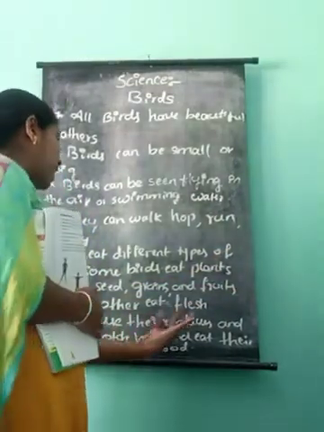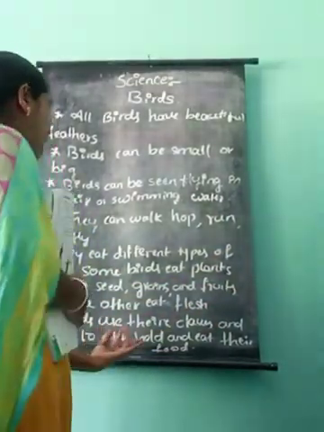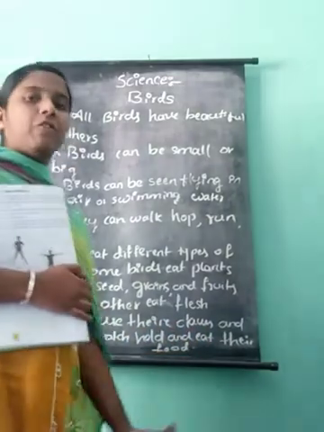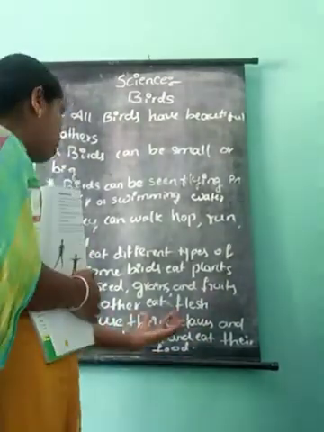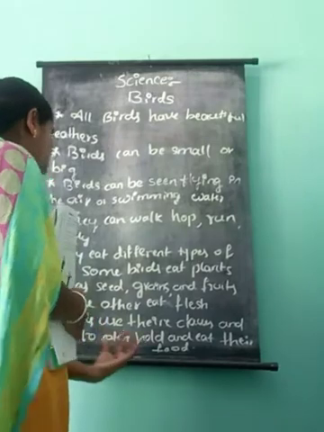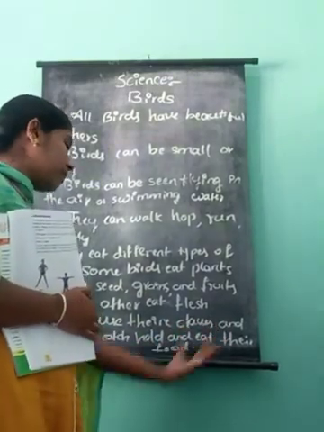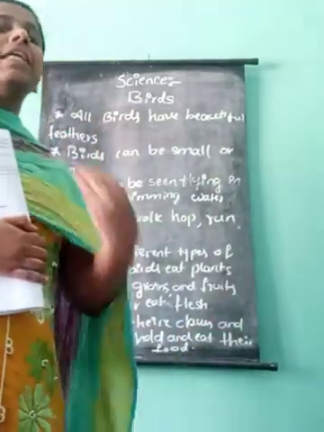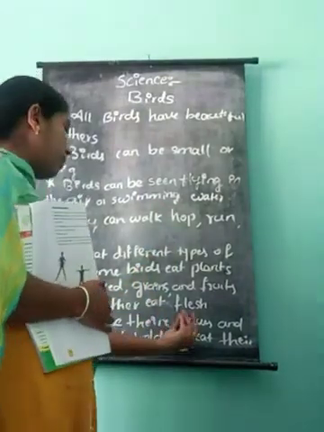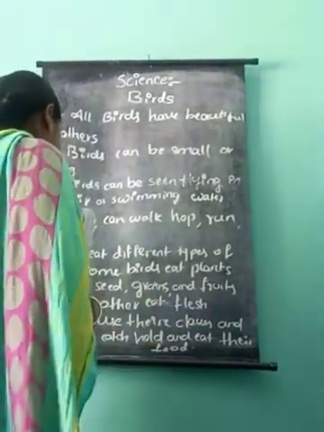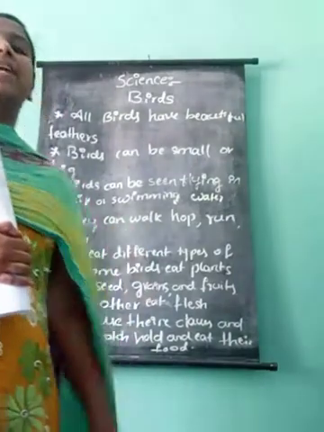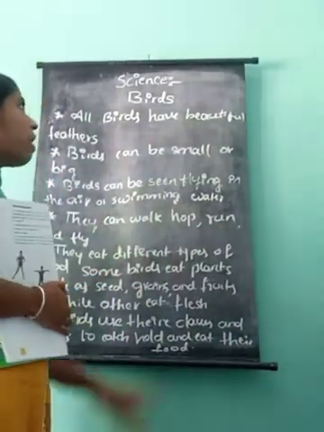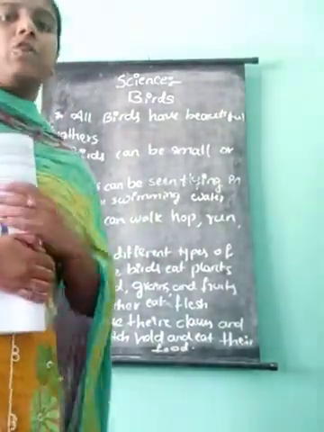Birds use their claws and beaks to catch, hold and eat their food. Understood? Birds use claws and beaks to eat their food. That is the properties of birds. Okay.